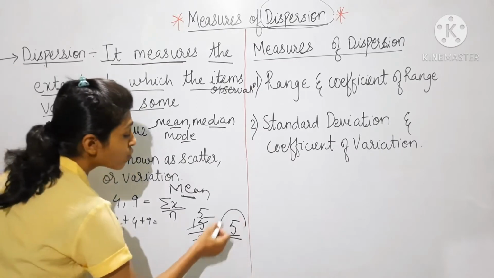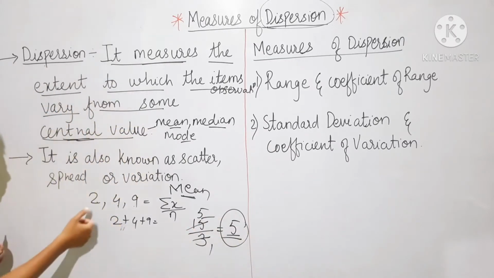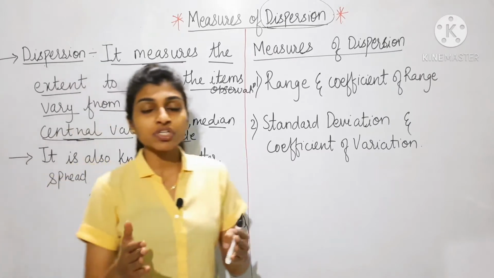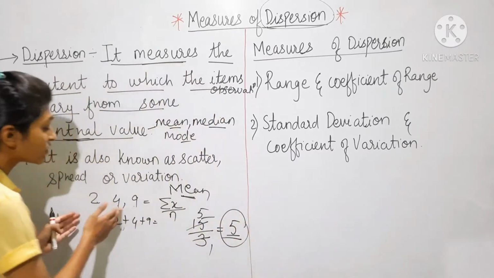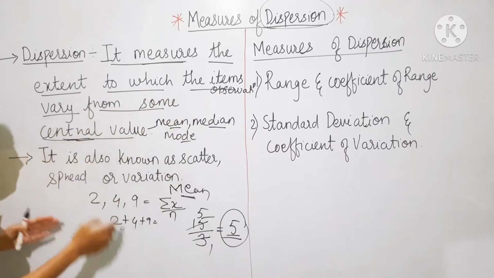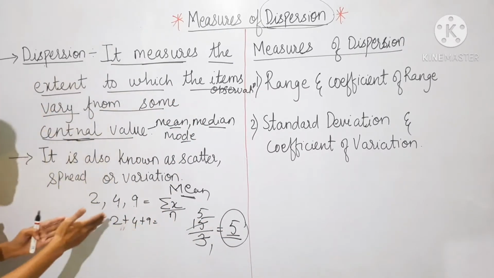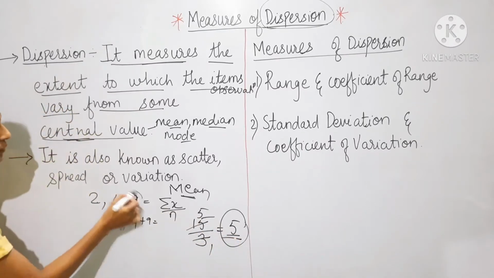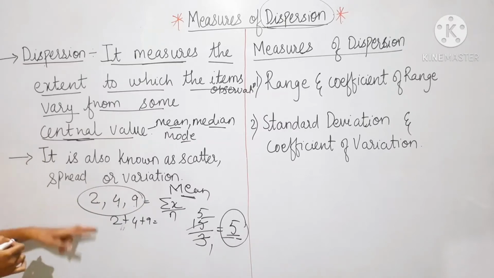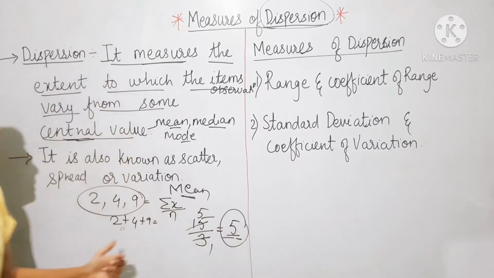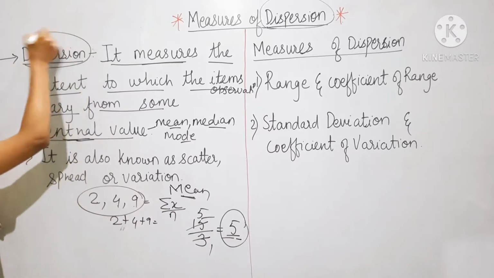Now 2, 4, 9 are the individual observations, and to what extent do they vary from the central value? What is the difference between this central value and these observations? To find this variation we use dispersion.